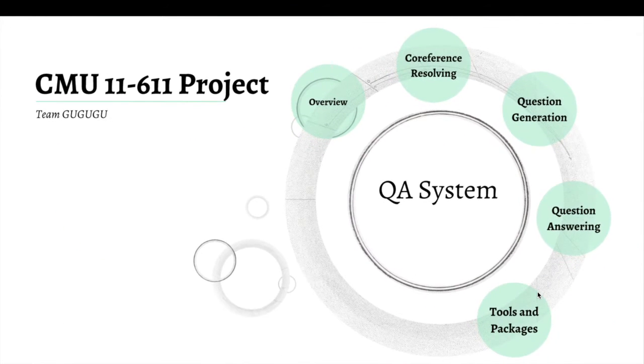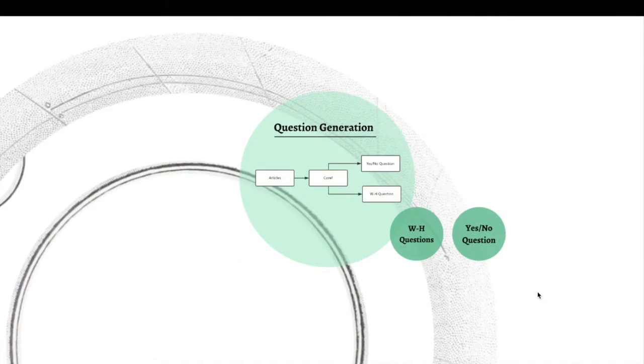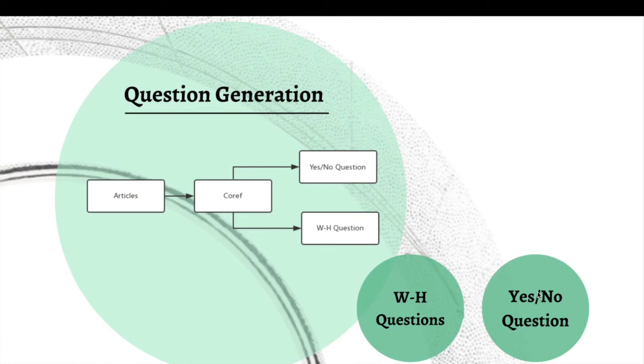Now let's come to the second part, question generation system. The question generation system takes an article and the number of questions to generate as input. It will generate yes or no questions and WH questions. The first step is to use our coreference resolving component to substitute pronouns with the representatives. Thus, we can get the transformed article without pronouns.